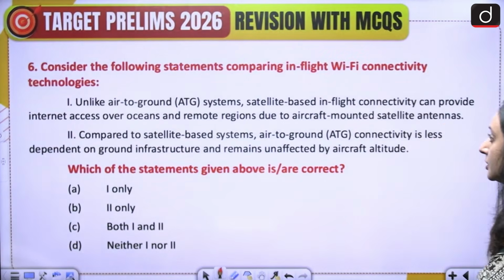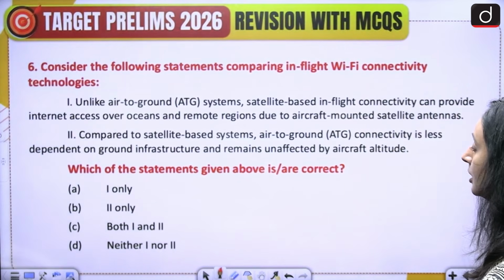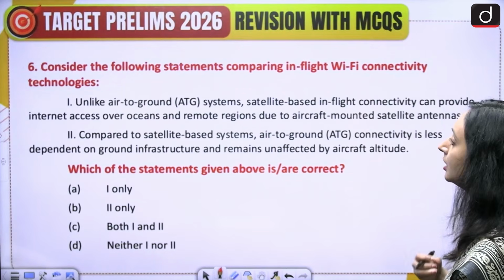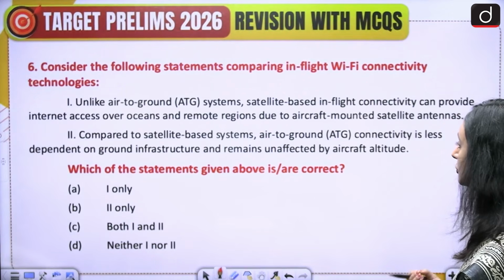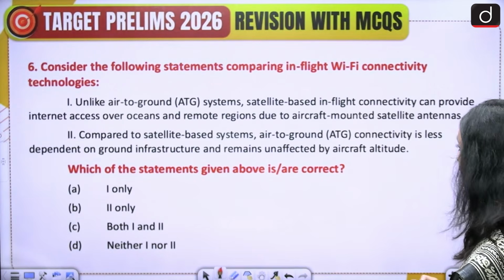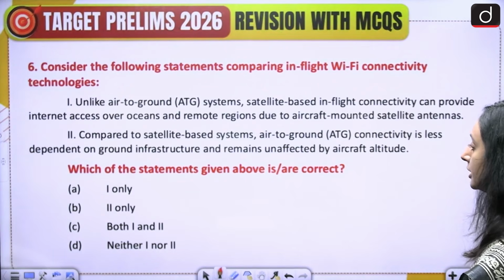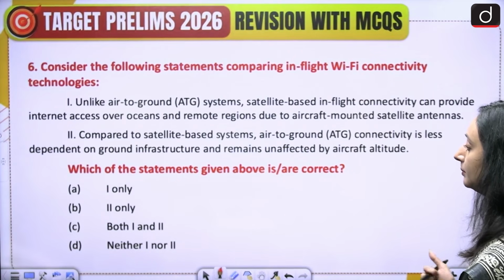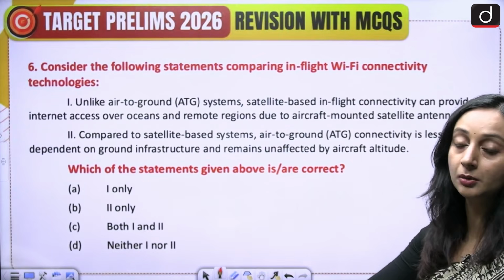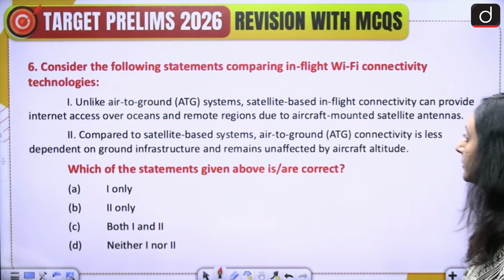Alright, moving on to the next question. Consider the following statements comparing in-flight Wi-Fi connectivity technologies. 1. Unlike air-to-ground systems, satellite-based in-flight connectivity can provide internet access over oceans and remote regions due to aircraft-mounted satellite antennas. 2. Compared to satellite-based systems, air-to-ground connectivity is less dependent on ground infrastructure and remains unaffected by aircraft altitude. Which of the statements given above is or are correct? A. 1 only, B. 2 only, C. both 1 and 2, and D. neither 1 nor 2. So here we are asking about the internet connectivity inside an aircraft, the different ways in which we are providing internet. So please attempt this question.